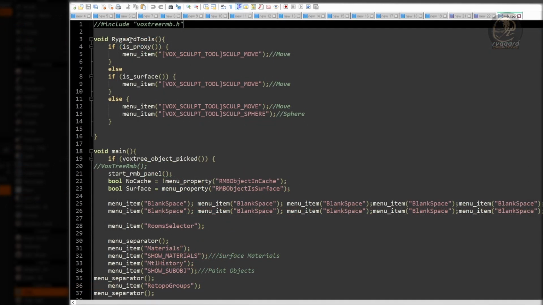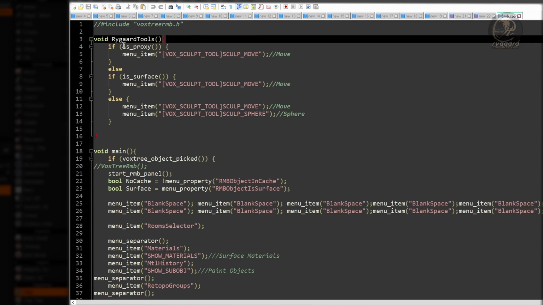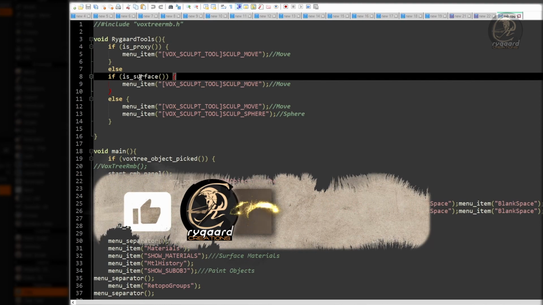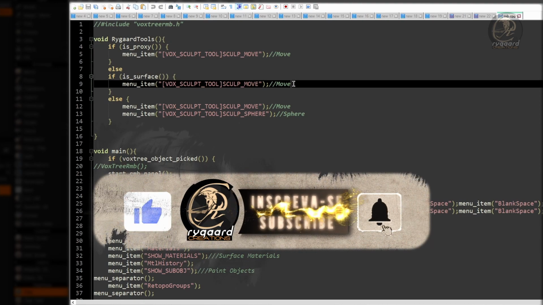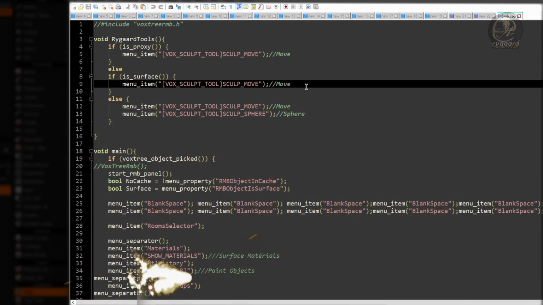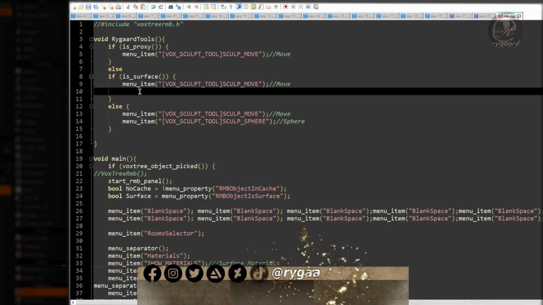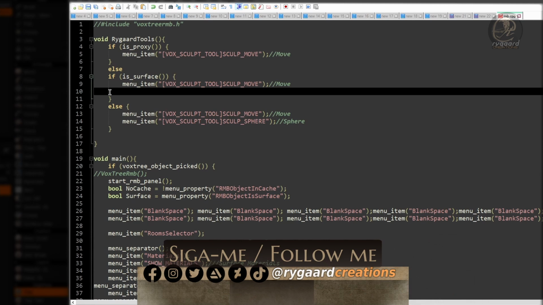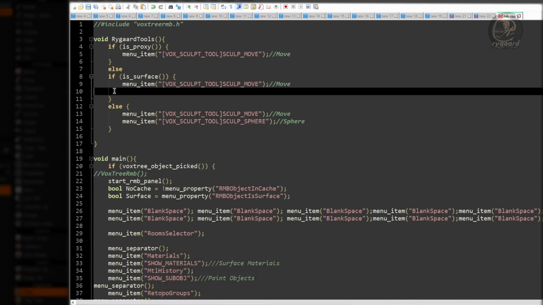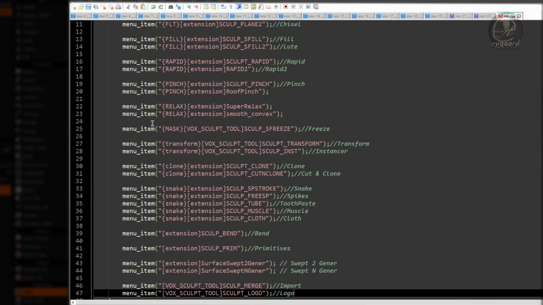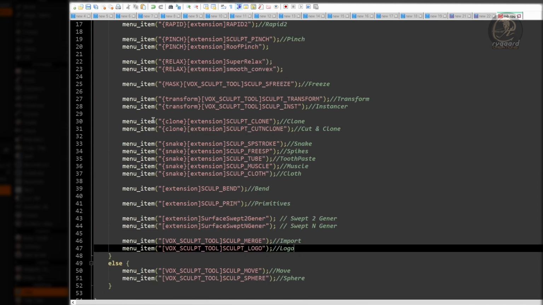In the Rygaard Tools function, inside the conditional structure if is surface, right under the menu item function of the move brush, right here, I'm going to press Ctrl V on the keyboard to paste all these functions, okay?